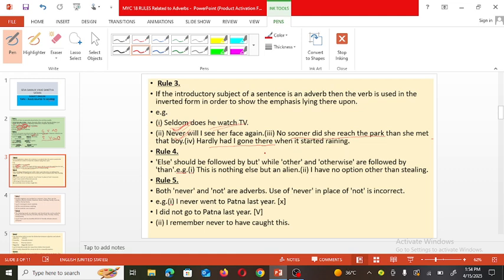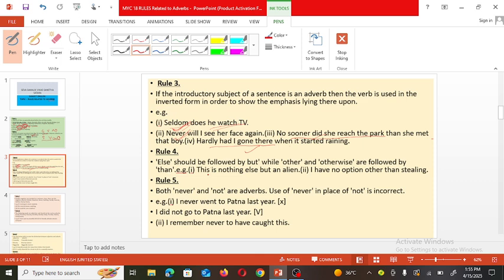Hardly had I gone there means that as soon as the subject reached the place, it immediately started raining. So emphasis is given on this first part. Then the fourth rule. Else should be followed by but, while other or otherwise are followed by than.